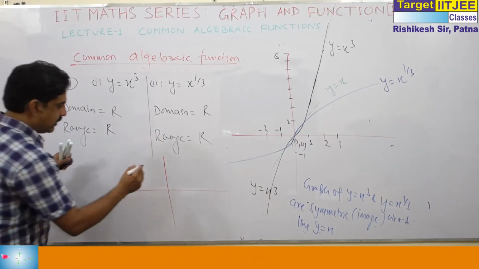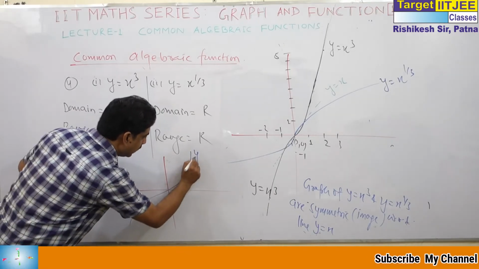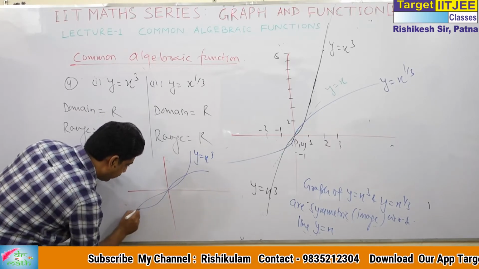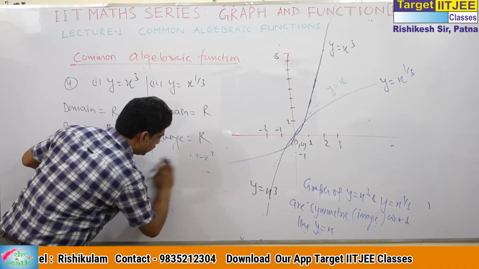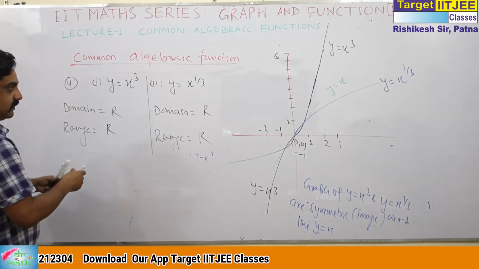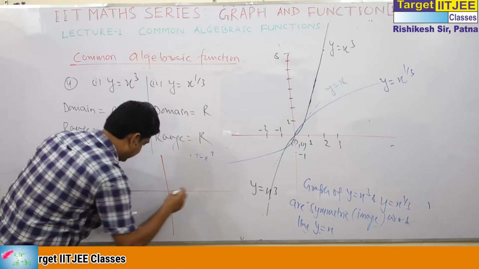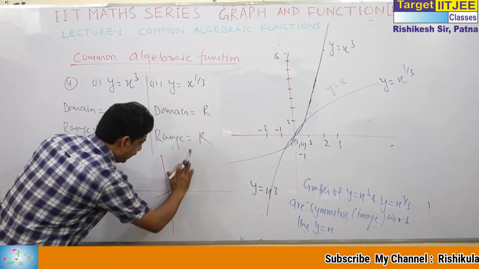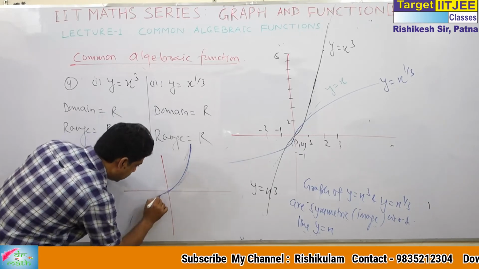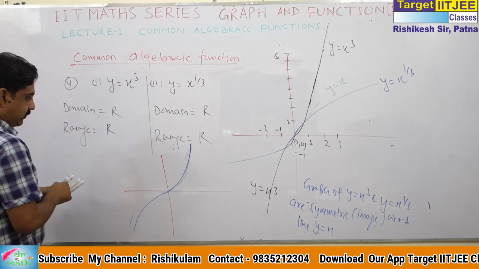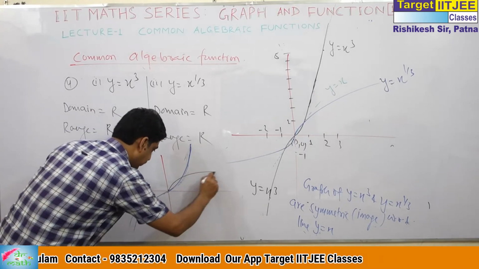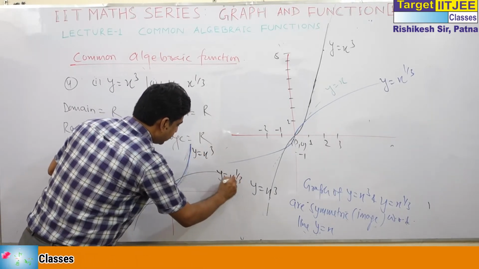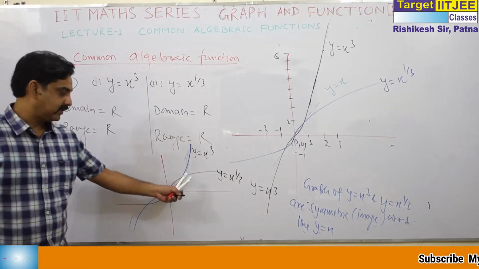I will say this is the graph of y is equal to x cube. It's very common graph. When I did concavity, this is a very common graph. This is y is equal to x cube, and make the symmetry. This is y is equal to x cube, and y is equal to x to the power 1 by 3. And I have to do it in this way.